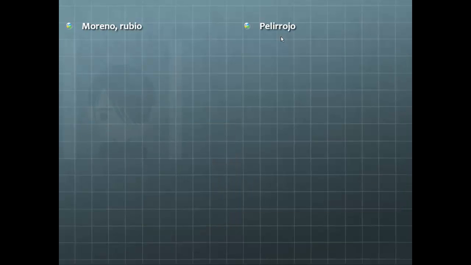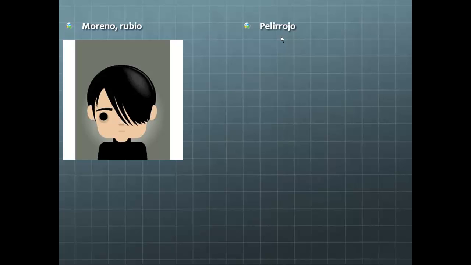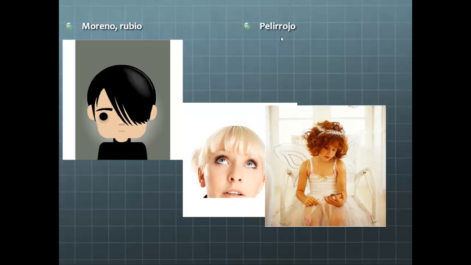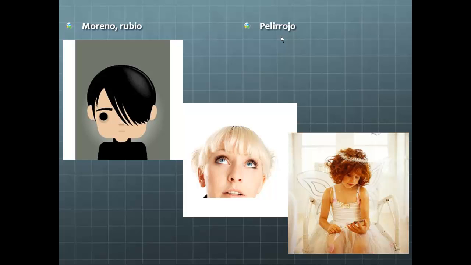Moreno. This refers to hair and eye color. Someone with brown hair or black hair, dark eyes, is considered to be moreno. Rubio. Esta muchacha es rubia because she has light colored eyes and lighter color hair. We consider her to be blonde. And pelirrojo. La muchacha es pelirroja. This girl has red hair.